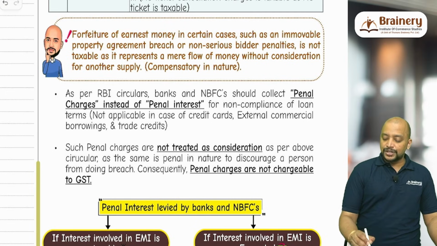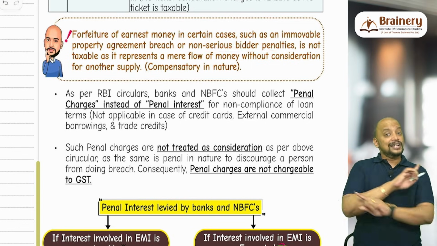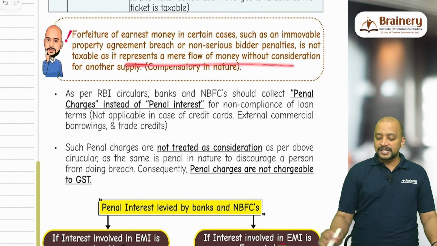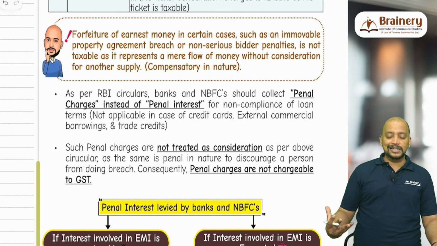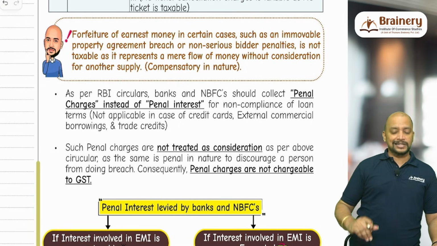So therefore, forfeiture of earnest money in certain cases such as immovable property agreement breach or non-serious bidder penalties is not taxable, as it represents mere flow of money without any consideration for another supply. So where it will come? It will come under compensatory in nature.